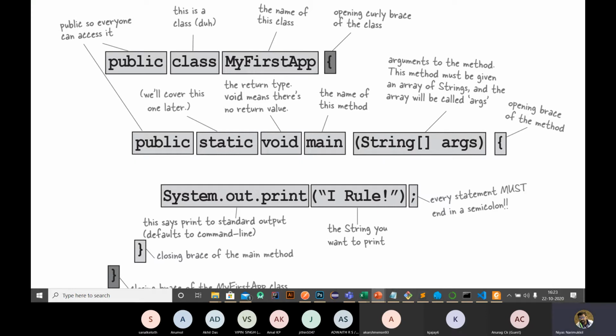Also, each data type is an object of a class. There is a String class in the Java library, so String is a data type of the String class. As I said, every class must start with a capital. That is the preferred manner in which the entire Java library is written. All class names start with a capital, and if there is more than one word in the class name, the start of each word must be capital.